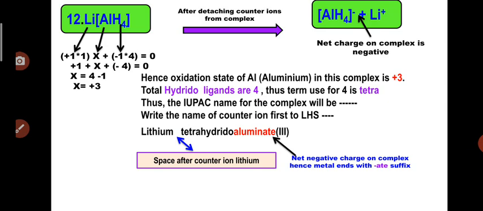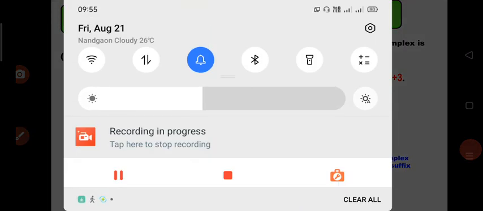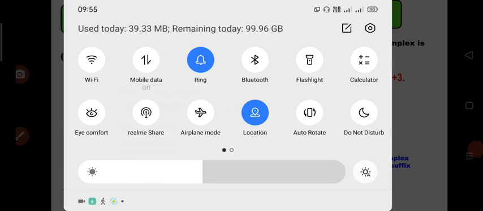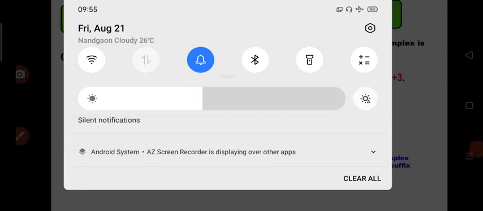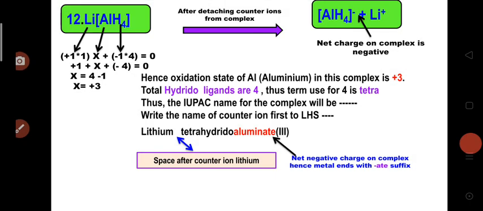The sum is equal to 0. So +1 + X - 4 = 0, so X = 4 - 1. In this case again aluminum gets the oxidation state of +3. So most of the time aluminum is present in the +3 oxidation state.